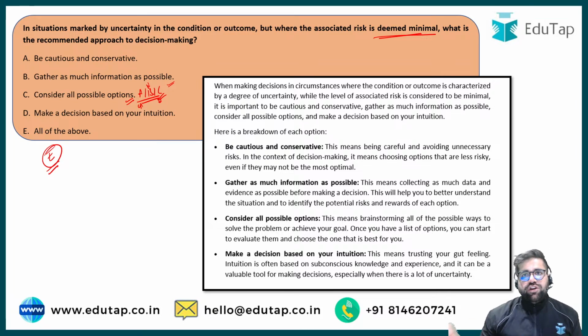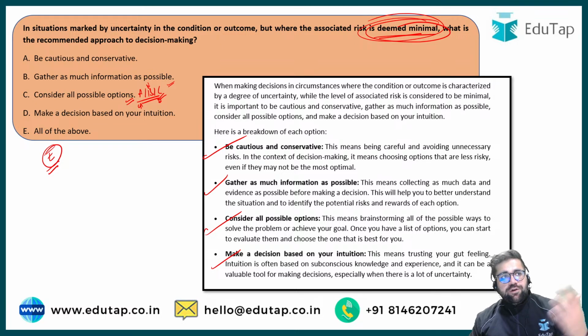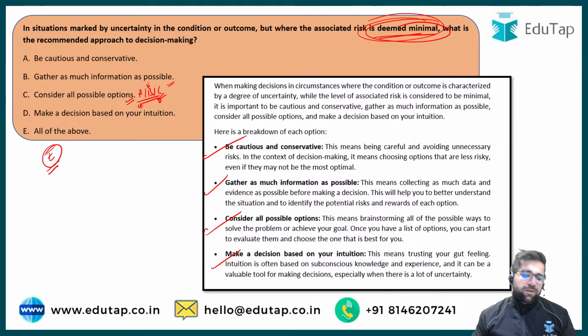Make decisions based on your intuition because the risk is minimal. Sometimes some people are like, let's do this. If something happens, we will see. But if something doesn't happen, then also we will see. So some people will make a fast decision using their intuition. On that particular connotation, the answer should be option number E, because all the options are considered valid when you have a minimal risk. Okay. Do remember, in decision making you have to take multiple viewpoints. It's not that you will just follow your own viewpoint. Rather, you have to follow the viewpoint of multiple people.